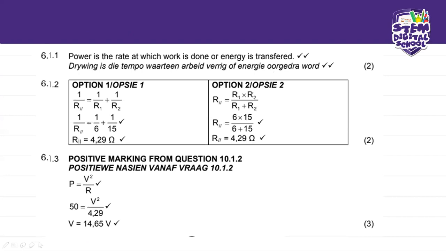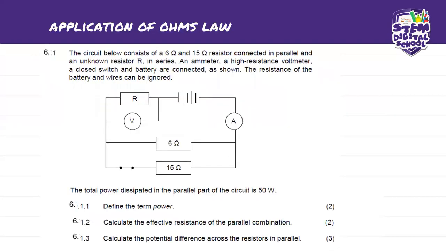Let's move to 6.1.3. It says calculate the potential difference across the resistors in parallel. So now, remember we spoke about equivalent resistance. Now that we've calculated the resistance in parallel, we're going to have an equivalent resistance right there, which will be 1 block. So this R equivalent is going to be in series to this R now.